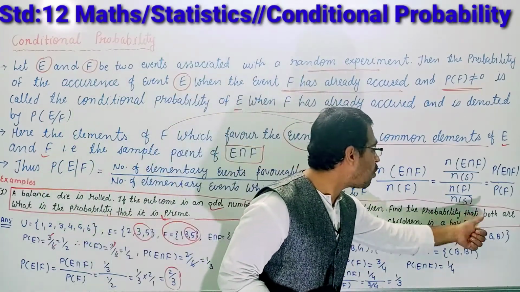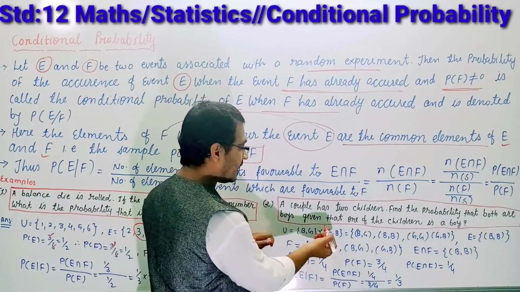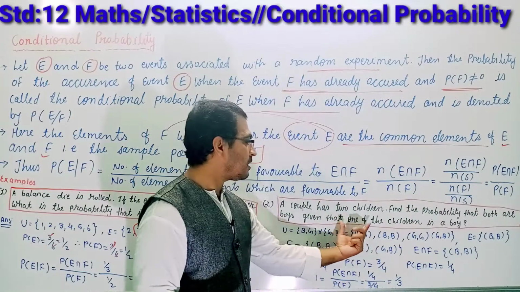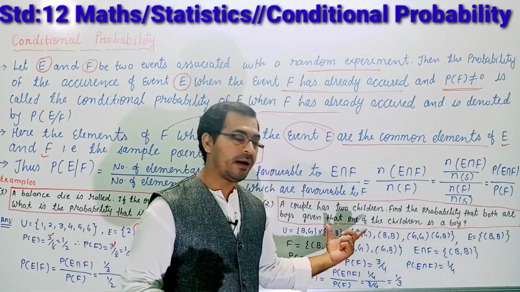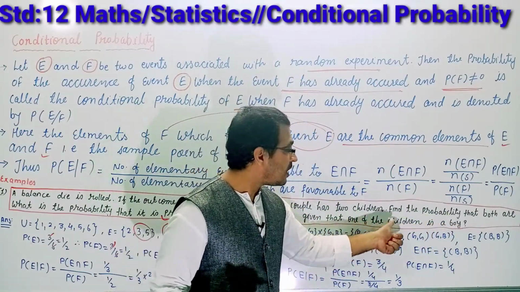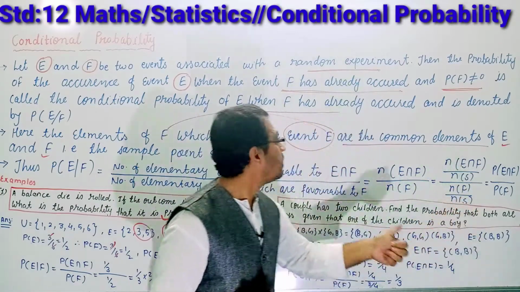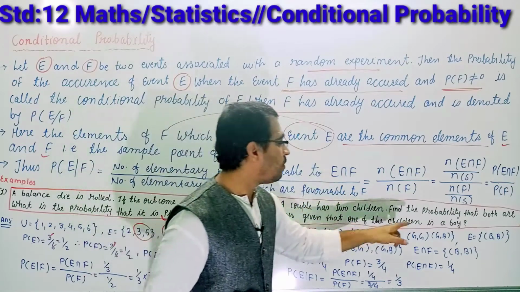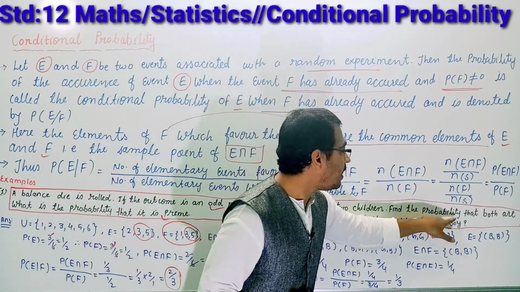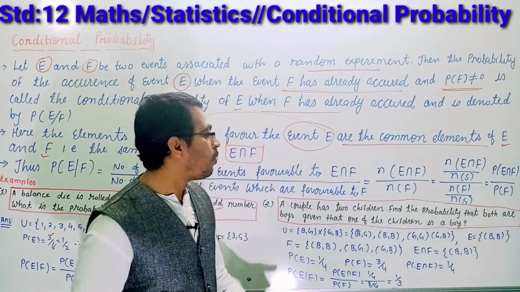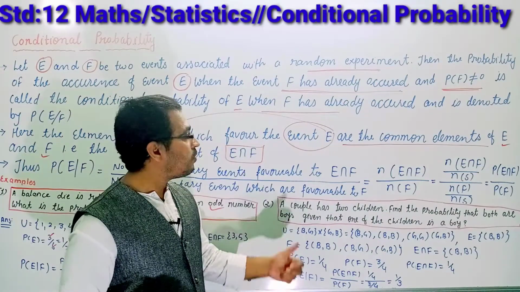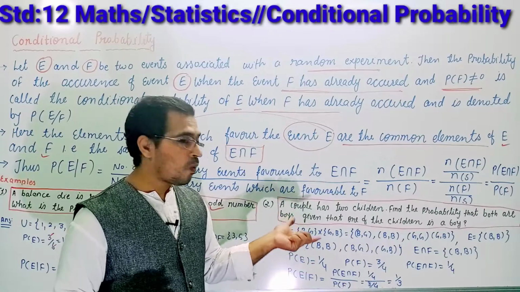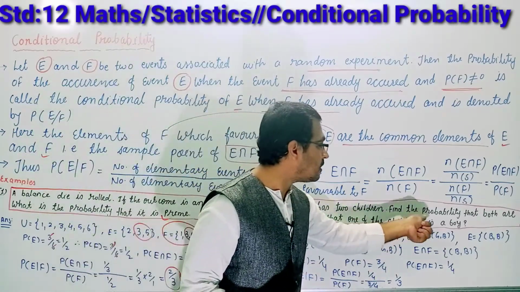Find the probability that both are boys given that one of the children is a boy. See, these things have already happened. One of the children is a boy. This is event F, right? And we want to find out the probability that both are boys. So we want to find out the probability both are boys if one of them is a boy.